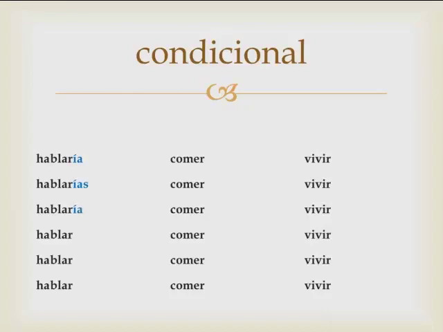Hablarías, hablaría, hablaríamos, hablaríais, hablarían. I would speak, you would speak, she would speak, we would speak, y'all would speak, and they would speak Spanish. So if you want to use the conditional, if you want to express would, you would say the ía set of endings. And just like for future, conditional endings ía, ías, ía are going to be used for AR, ER, and IR verbs alike. It's great. Once you learn one set of endings, you can use this on any verb.